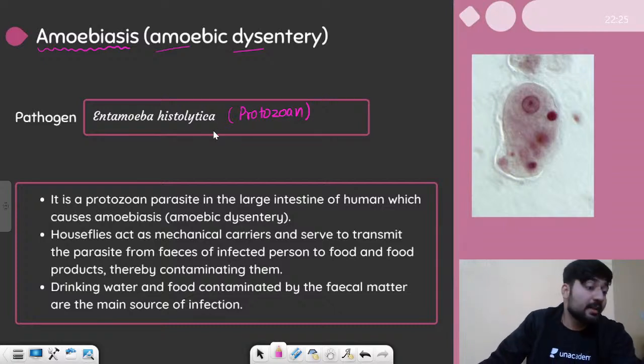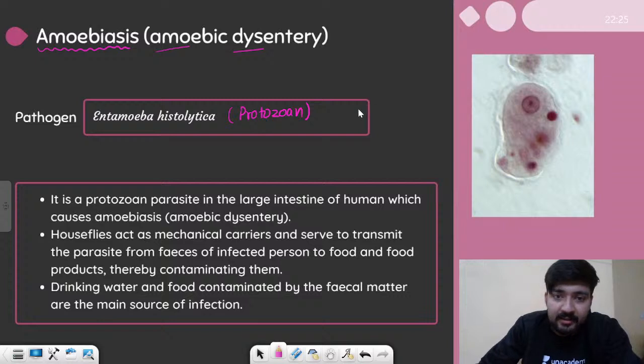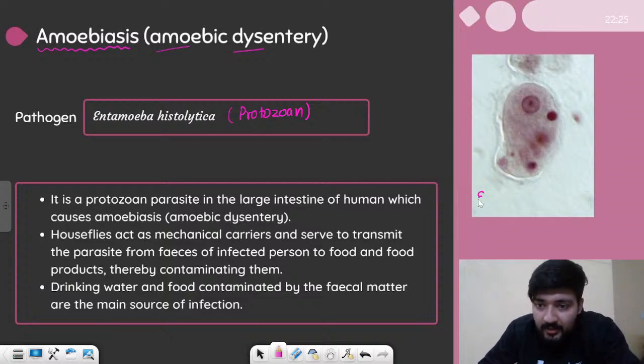Right? So let us see what happens in this amoebiasis. Again, it looks something like this. So this is Amoeba histolytica.